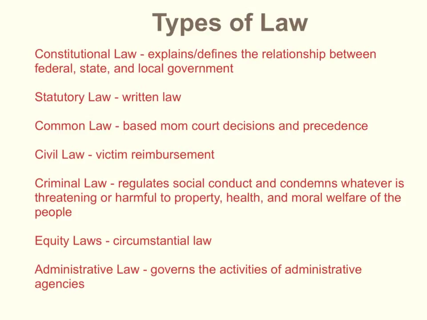There are several types of law. The first type of law is constitutional law. It is the law of the land. It is defined in the Constitution, and it explains the relationship between the branches of government, the executive, legislative, and judicial branches. Examples of this would include impeachment charges against a president, civil rights hearings, and so forth. This is the highest law of the land, and everything else is subordinate to it.